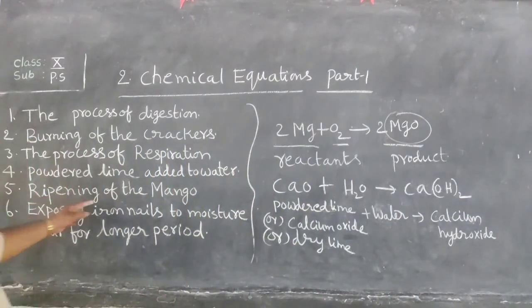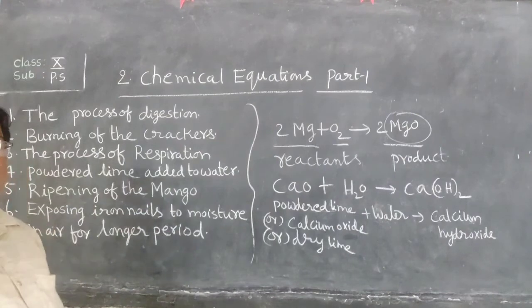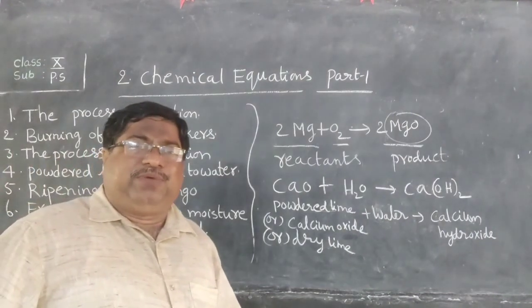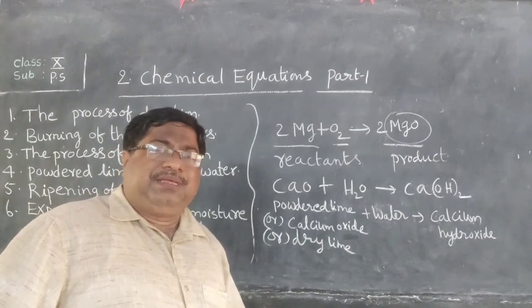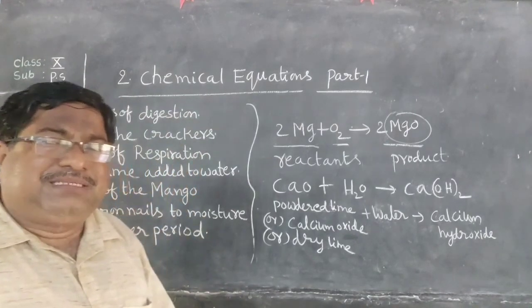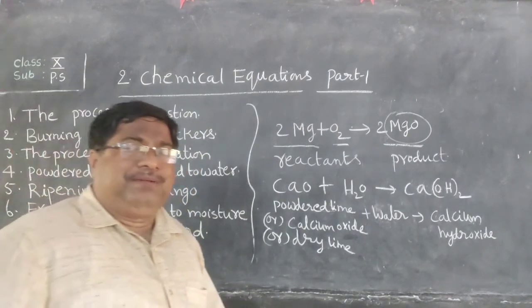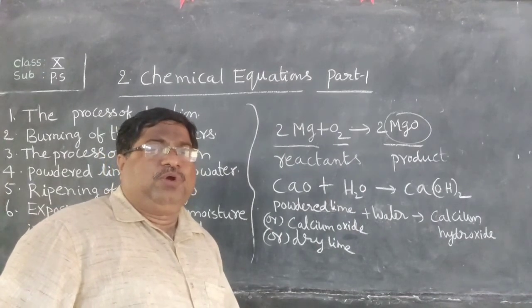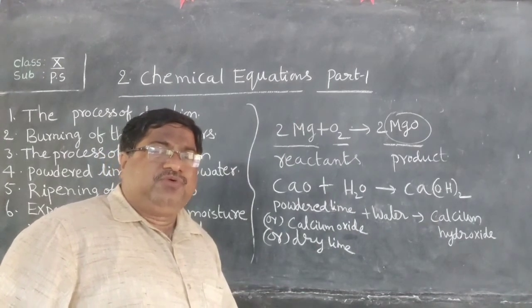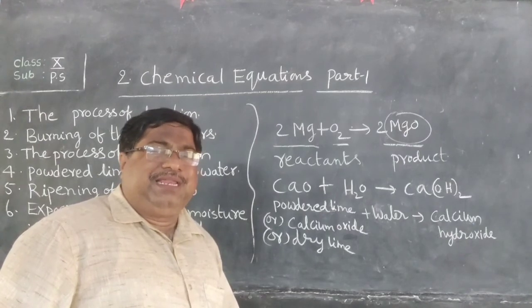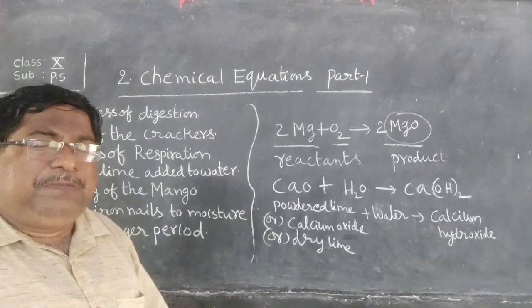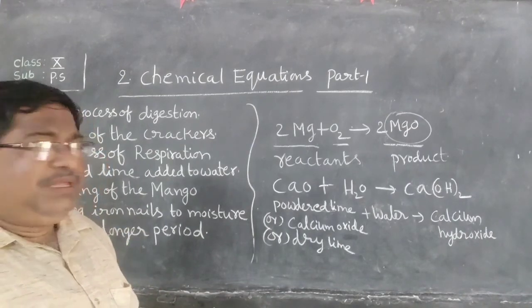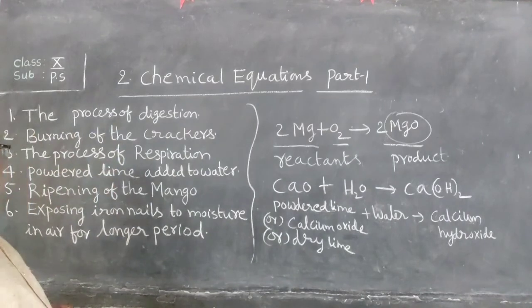Next, ripening of the mango. In the summer season we can see that many mangoes are ripened. For that we can use calcium carbide, CaC2. It produces acetylene gas, and that acetylene gas is used for artificial ripening of fruits. So that is also a chemical change.